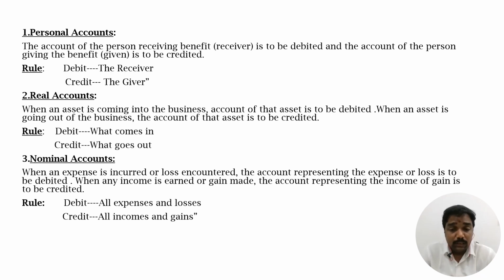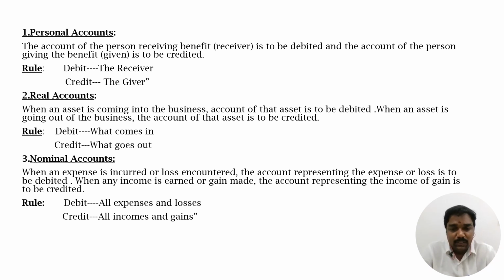The personal account is related to individuals, for example Ram, Gopal, and some companies also come under the personal account because a company is an artificial person, like SBI, LIC. The next one, real account. Real account is concentrated on assets and liabilities. When an asset is coming into the business, the account of the asset is to be debited. When an asset is going out of the business, the account is to be credited.